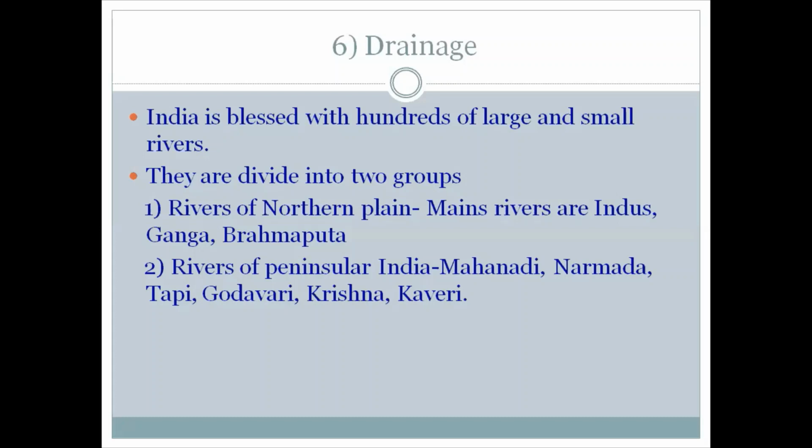Means the rivers which are originating in the Himalayan mountain and the rivers which are originating in the Western Ghats. Rivers of northern plain, the main rivers are Indus, Ganga and Brahmaputra. Rivers of peninsular India are Mahanadi, Narmada, Tapi, Godavari, Krishna and Kaveri.